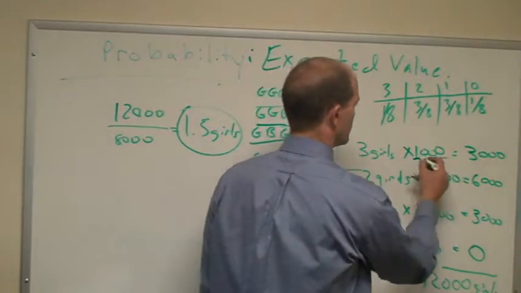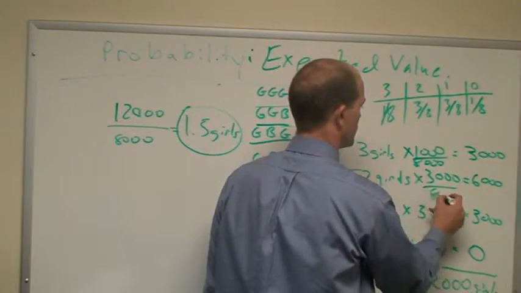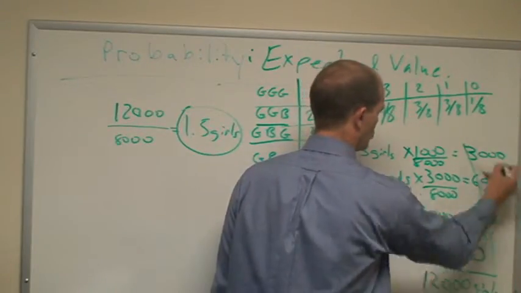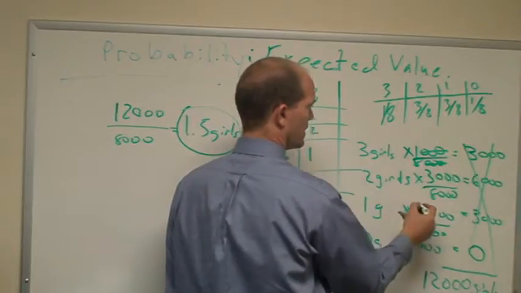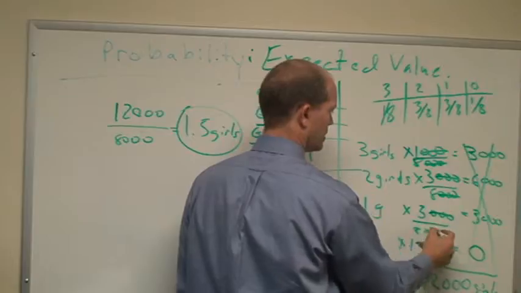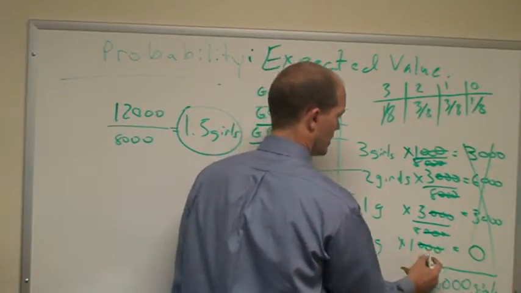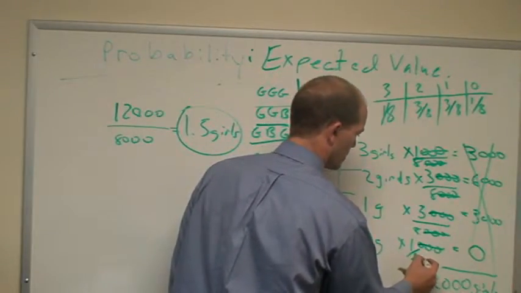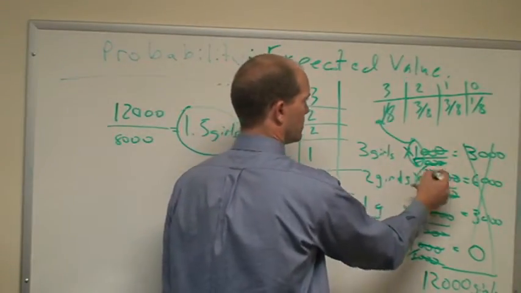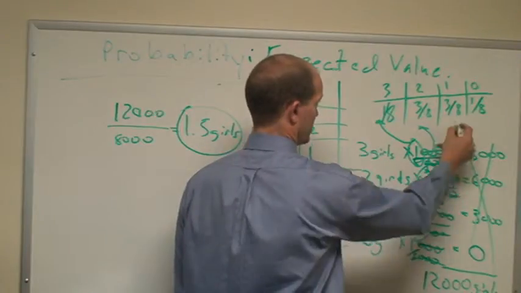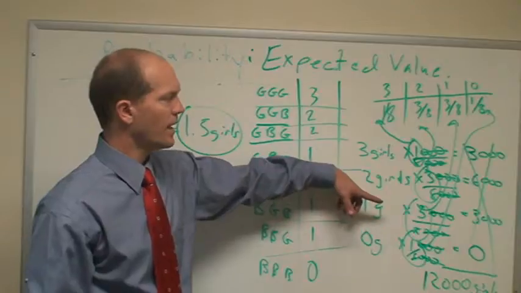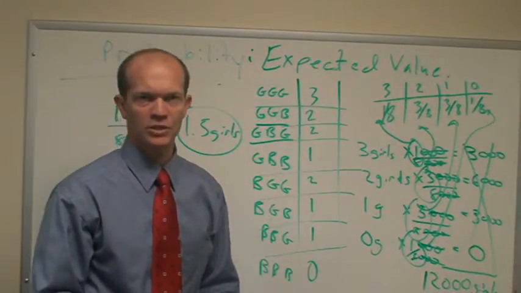Skipping some of these steps, 1,000 divided by 8,000 is 1/8. 3,000 divided by 8,000 is 3/8. 3,000 divided by 8,000 is 3/8. 1,000 divided by 8,000 would be 1/8. Those look a lot like the numbers that were right here. It's because they are the same numbers. And I multiplied those numbers out and added them up, and that's exactly the process we'll use.